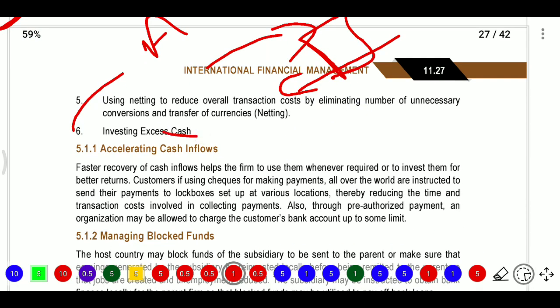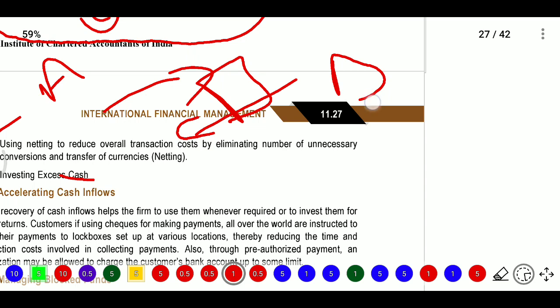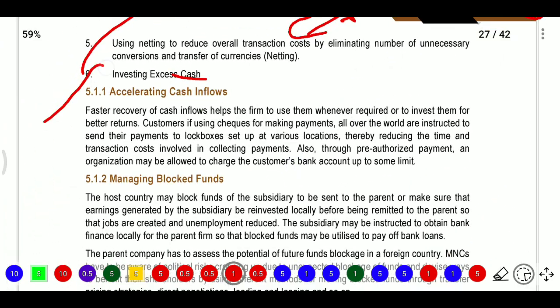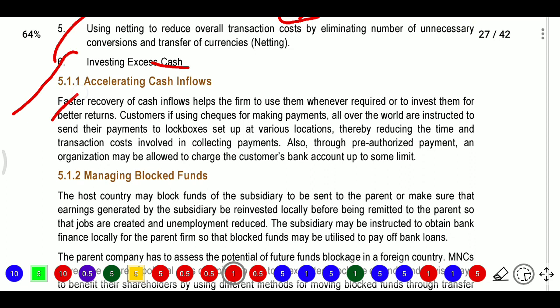And investing excess cash flows: if the subsidiary has any excess cash flows, they allow the person to invest in other companies. Next, accelerating cash flows. Accelerating cash flows means faster recovery of cash inflows, which helps the firm to use them whenever required or to invest them for better returns.